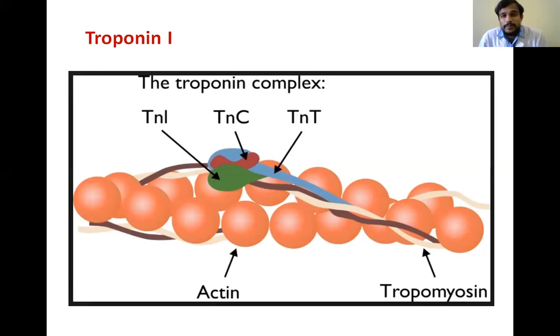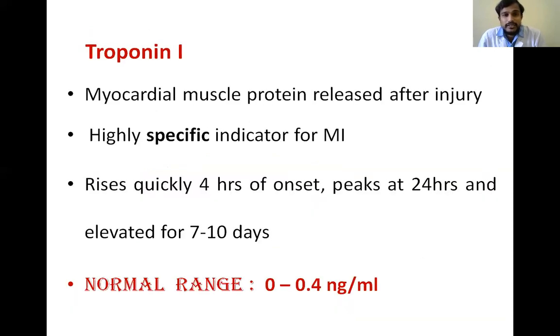The troponin complex contains troponin I, troponin C, and troponin T. So when there is blockage of the blood supply to the heart muscle, that muscle will be damaged. Due to the damage or injury, this troponin I is released into the blood, and we will measure this troponin I to confirm the diagnosis of myocardial infarction.